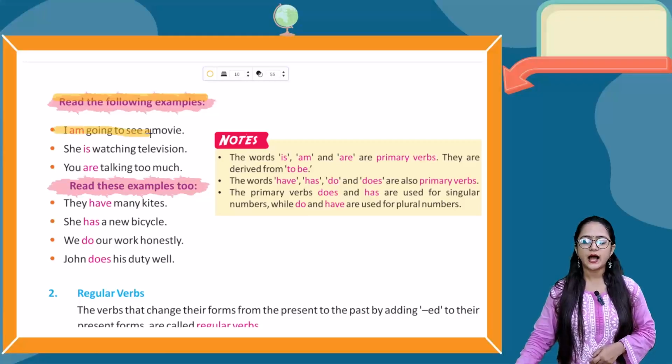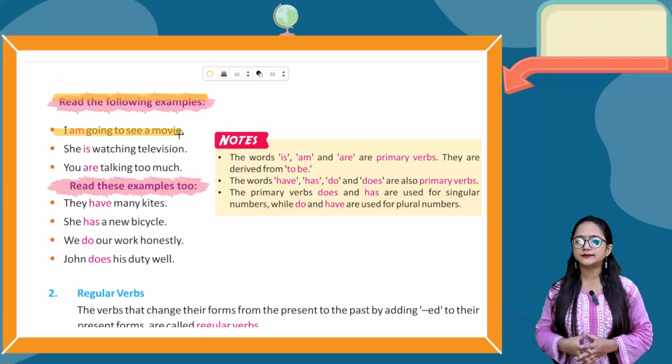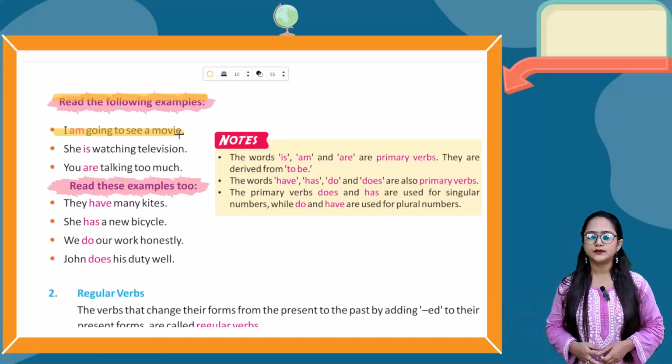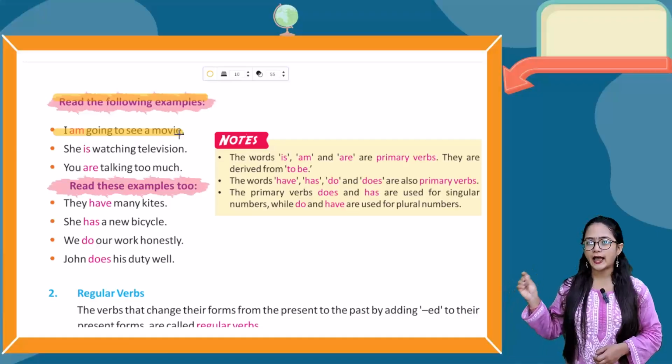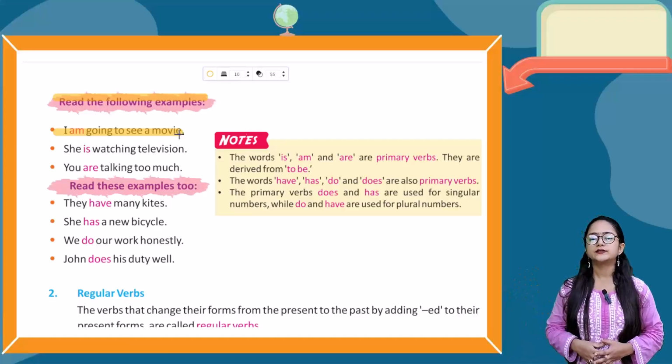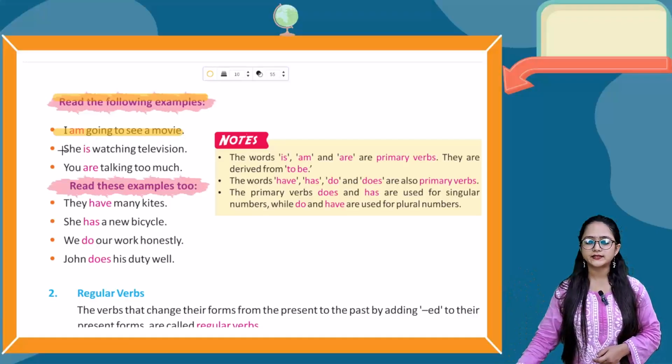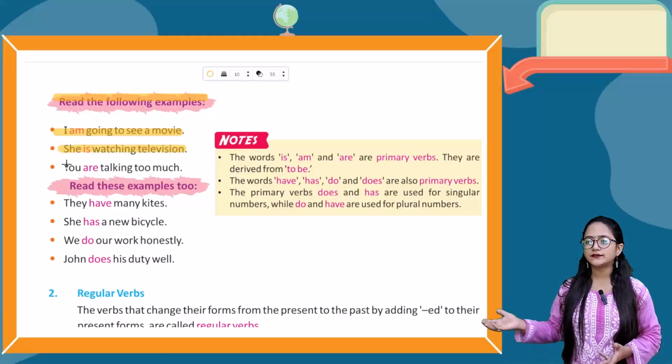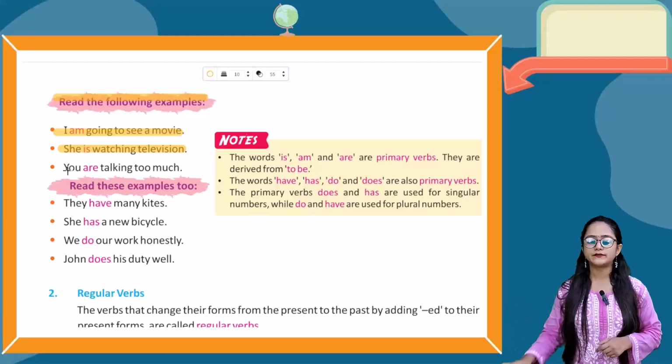First one, I am going to see a movie. So here you can clearly see the "am", the pink one. So that is the primary verb. Next is, she is watching the television. So "is" is also a primary verb. Next one, you are talking too much. "Are" is also a primary verb.